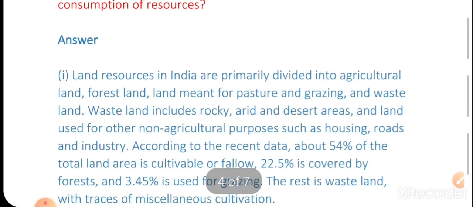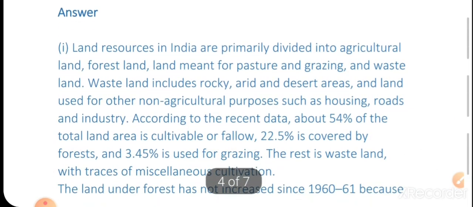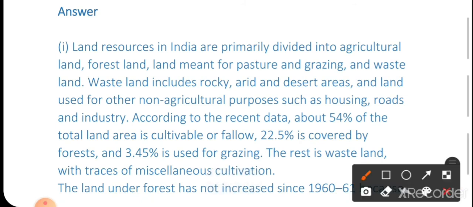Answer. Land resources in India are primarily divided into agricultural land, forest, land used for pasture and grazing, and wasteland. Wasteland includes rocky, arid, desert areas and land used for other non-agricultural purposes such as housing, roads and industries.